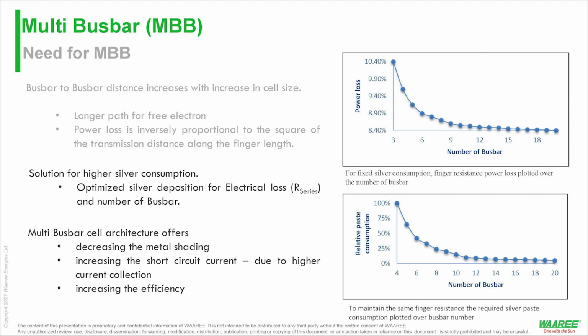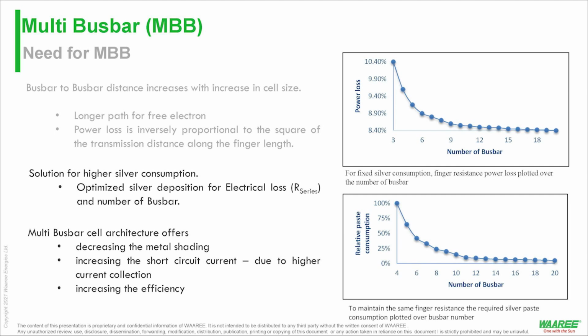And with the current increasing prices of silver, silver being one of the most important and precious metals, we kept the study around silver. So what we did here on the top right hand was that we kept fixed silver consumption. We took a cell, this was for M6. We had taken fixed silver consumption and we tried varying the number of bus bars.